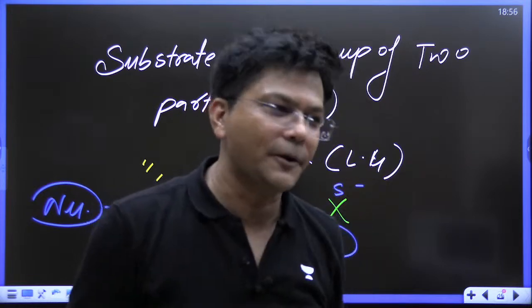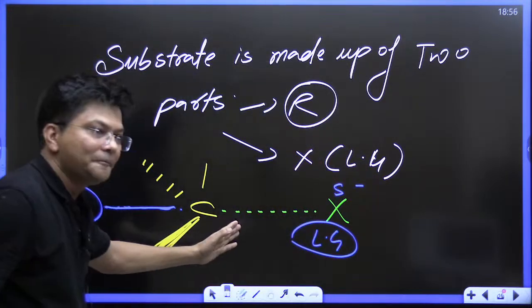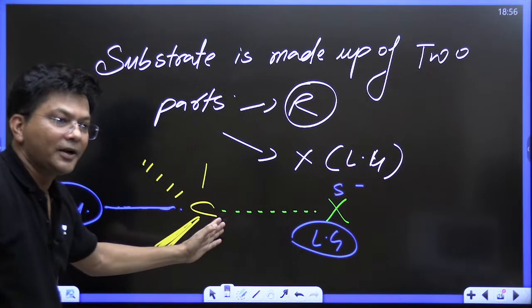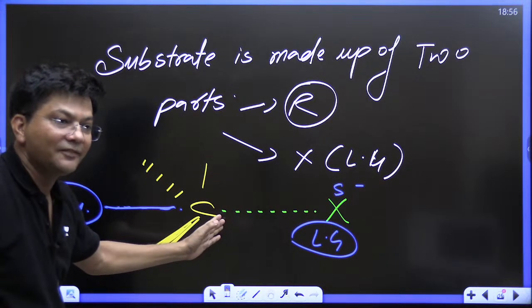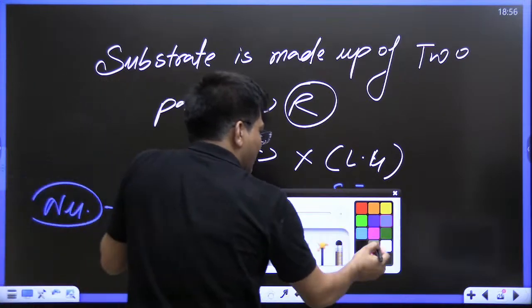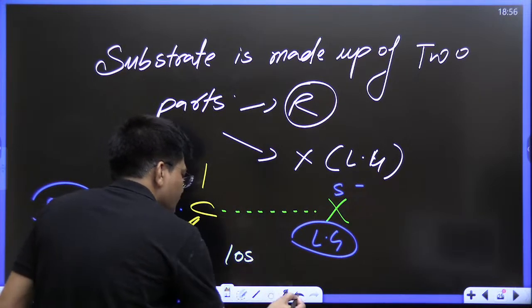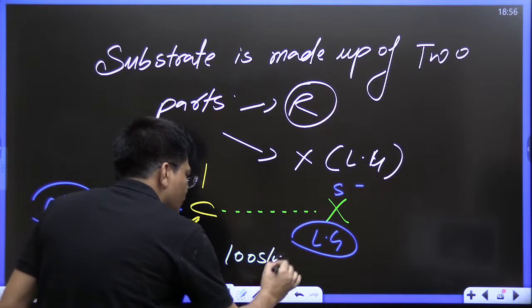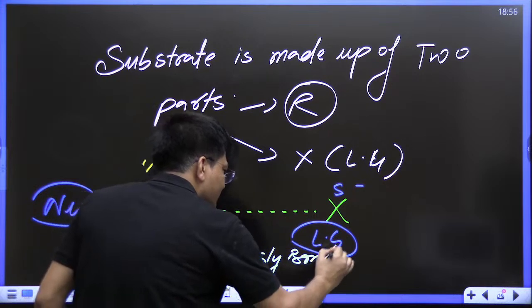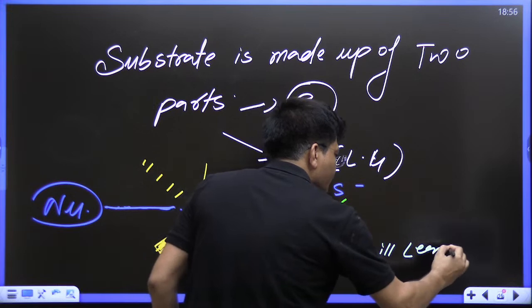But first, do let me know which X can leave easily, the strongly bonded or the weakly bonded. Which X will leave? Loosely bonded. Yes, loosely bonded will leave fast. Loosely bonded X will leave fast.